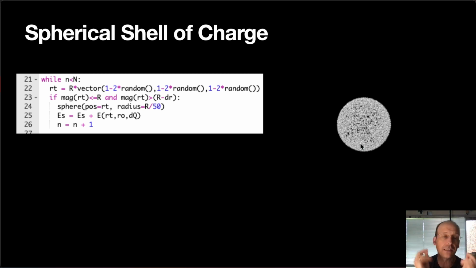So again, I'm only picking the points that fit my criteria. If not, I throw them away and I start all over. So you make a lot more points, but you only care about the ones that fit the criteria. And you end up with a uniform distribution along the shell. And then you can calculate the electric field due to that. You can calculate the electric field inside that and show that it's approximately zero. That's kind of cool. For the uniform charge distribution of a sphere shell, the electric field is zero on the inside.